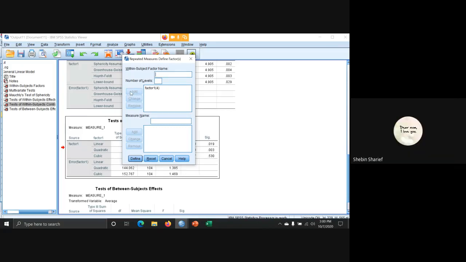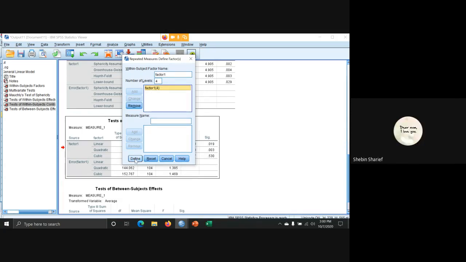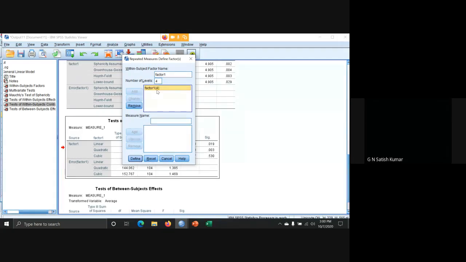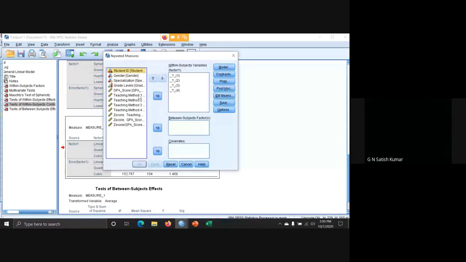Now highlight this factor. After highlighting only, you can click Define. So please highlight this factor 1 with 4 in brackets, because 4 levels are taken. Highlight it and click Define. Now we are going to transfer the variables you want to analyze from the left to the right side: teaching method 1, teaching method 2, teaching method 3 and teaching method 4.